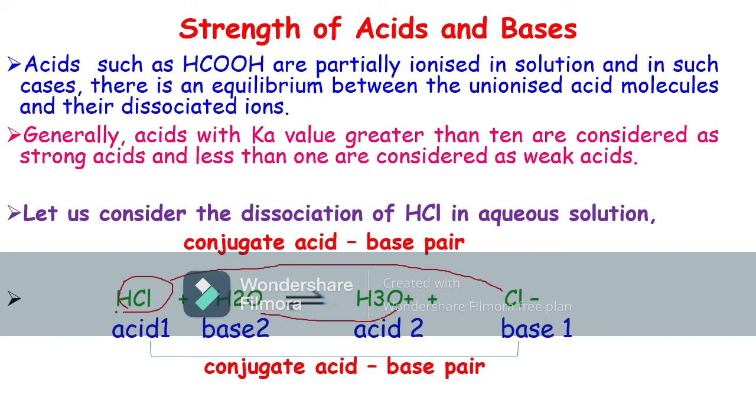Here hydrochloric acid is the acid. It donates a proton and becomes Cl minus. It is a base. Here they form a conjugate acid base pair.